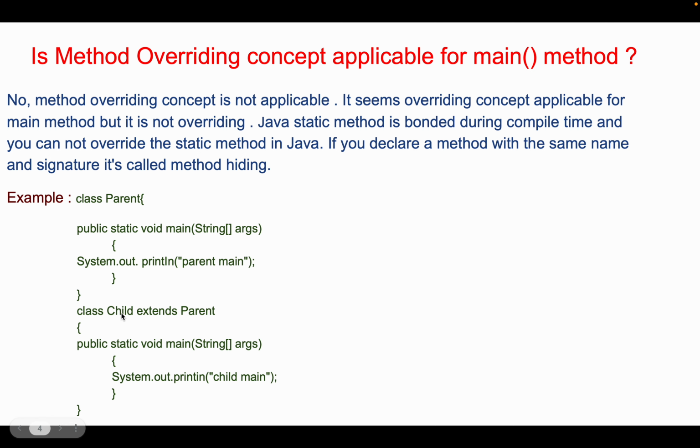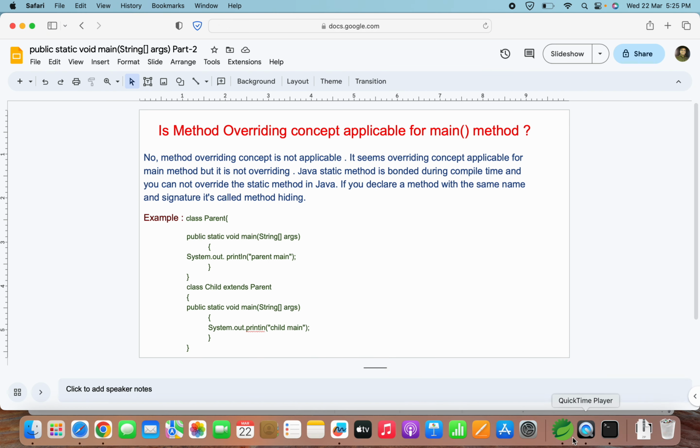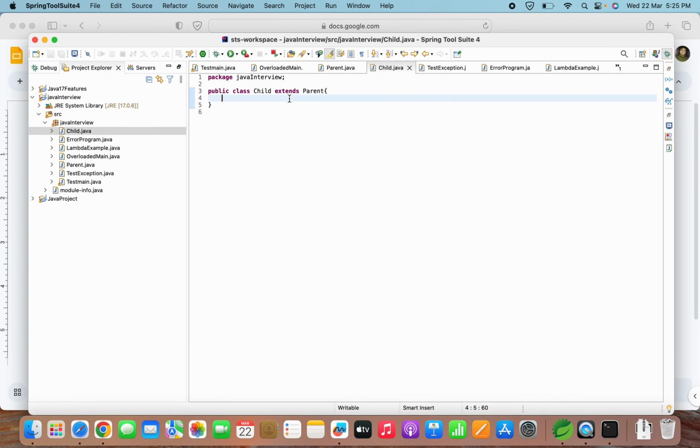So if you try to run this method, then it will print "child main". Last time when this main method was not present, it went to the parent class and printed "parent main". But if we add this code into our child class, let's try doing that. And here we'll write "child main".